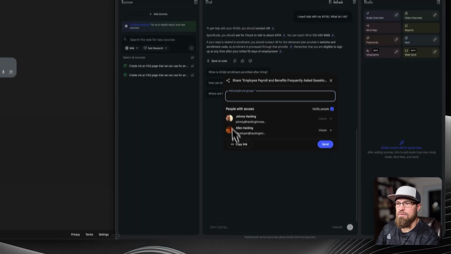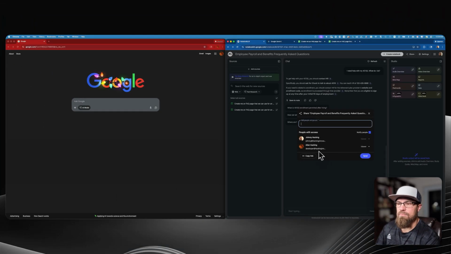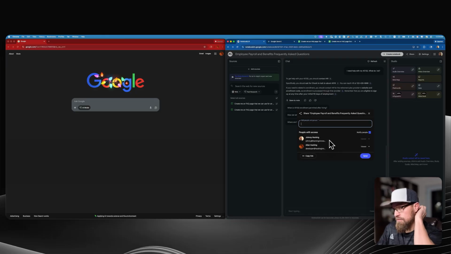If I click on this Alan Hacking, that person's email, which is this person on the left, I can add them here. Now, because I'm on a Google Workspace account, I can't share these notebooks publicly. But you can if you're on a non-Google Workspace, a non-business Google account, just a regular Gmail account. If you have that, you can come in here. There's a share button that you can share with individual people, or you could actually share for public access. So that's one thing to know.